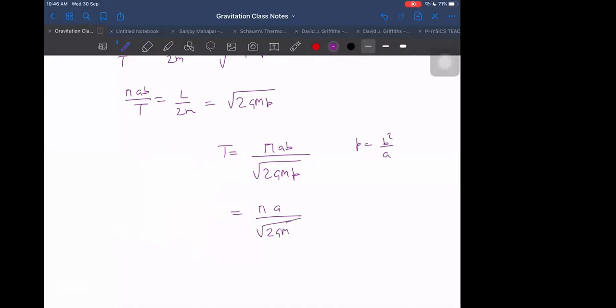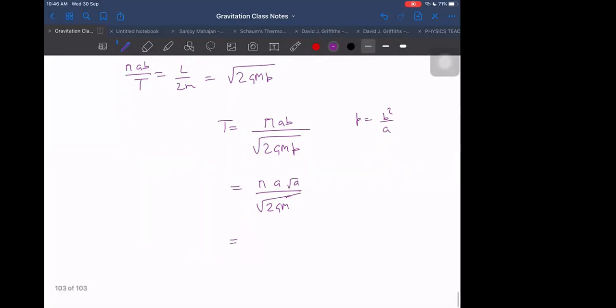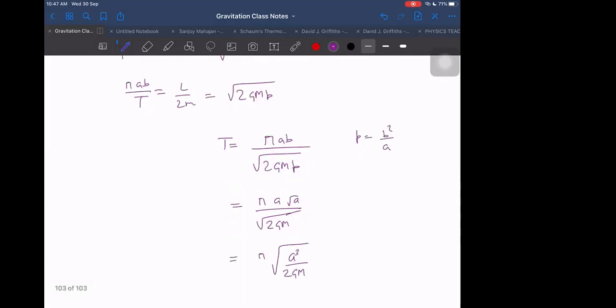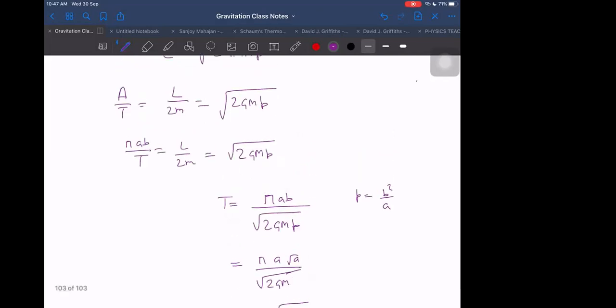And what we are left with is 2GM. Into root A. No, sir, A square. Okay, root A. Then we are getting pi into root of A cube divided by 2GM. But that was not the answer. The answer was something else, 2GM by pi. One 2 term is missing.